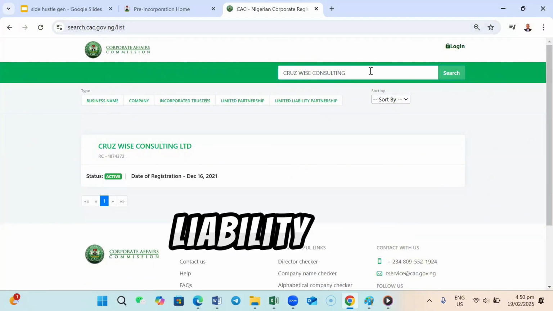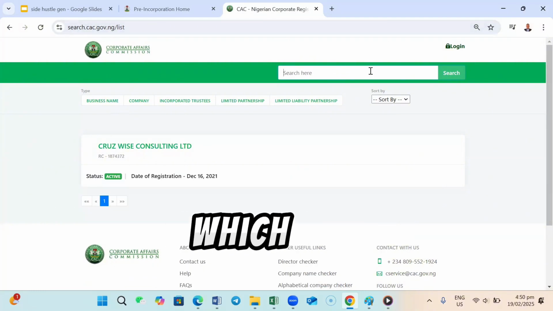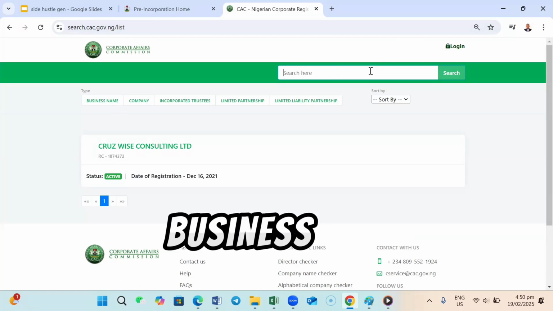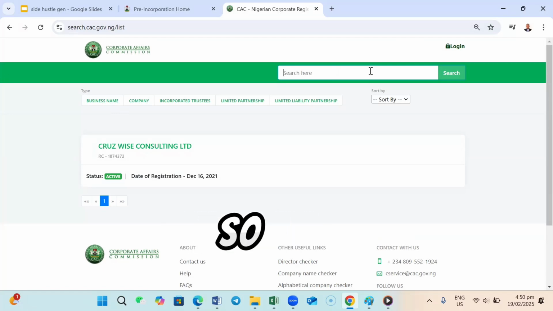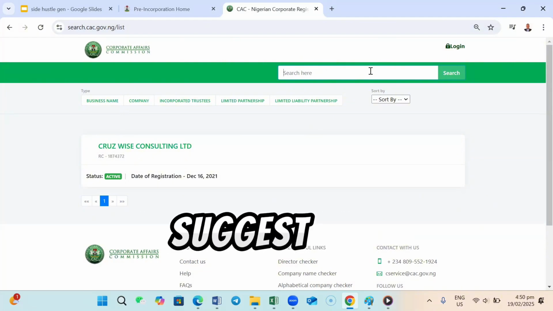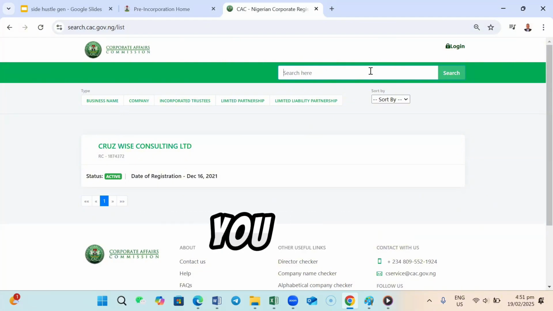So this is a limited liability company, which has to do with company, and we are not touching that part now. So let's search for a business name. I wish we could have a conversation so we could suggest a business name, but since you are just watching me here, I'll just think of a business name that I'm going to search right now.